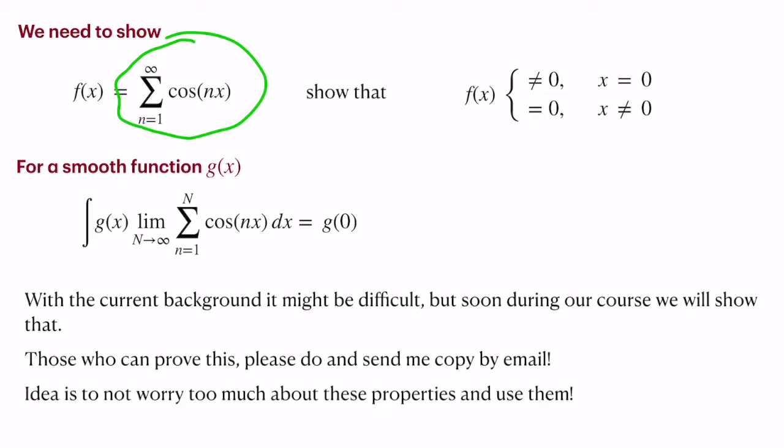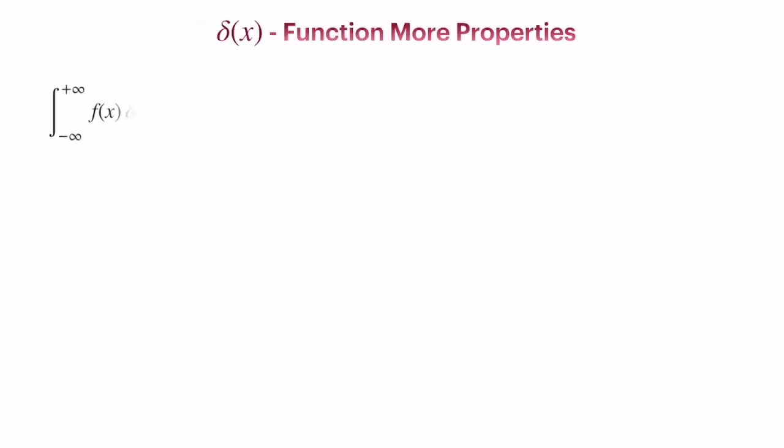Now, the idea is to go with the spirit of the Dirac delta function, take them only with their properties and use them further to either deduce more properties or to solve certain important problems, and that problem we will come to very soon. But first, let's go over some more properties of the delta function. One of the important properties of the delta function is that the integral from minus infinity to plus infinity of f of x delta prime of x minus a dx is equal to minus f prime a.